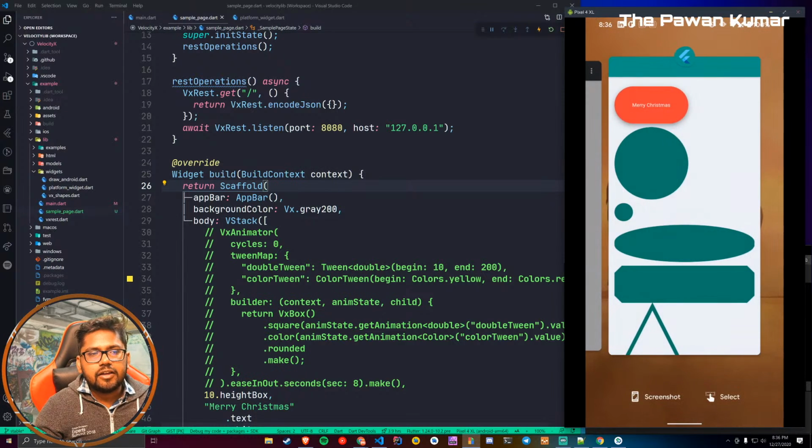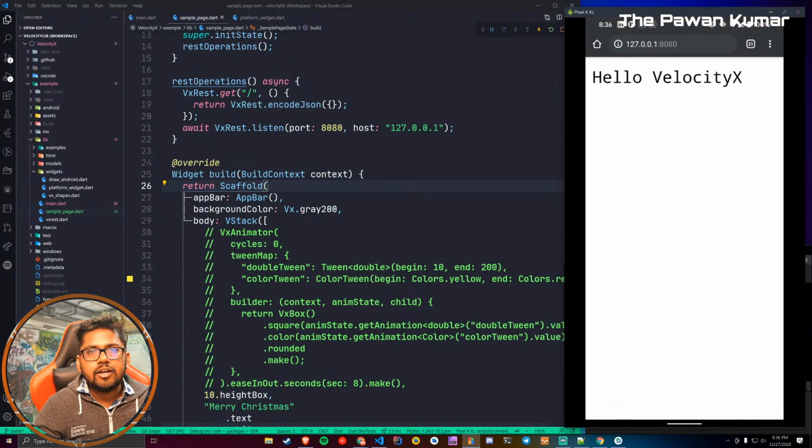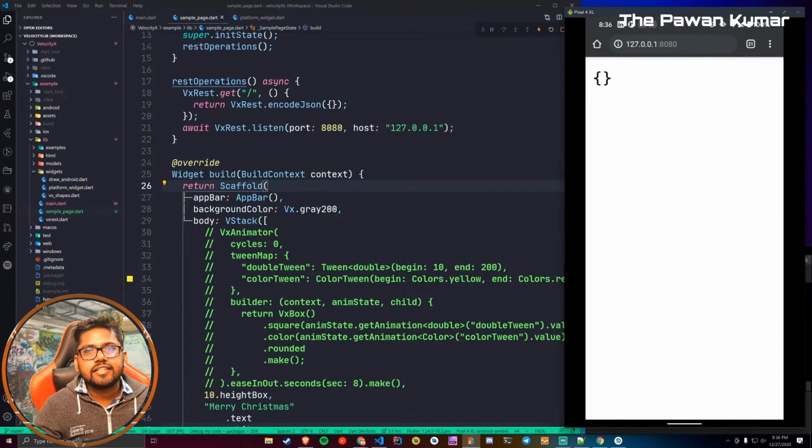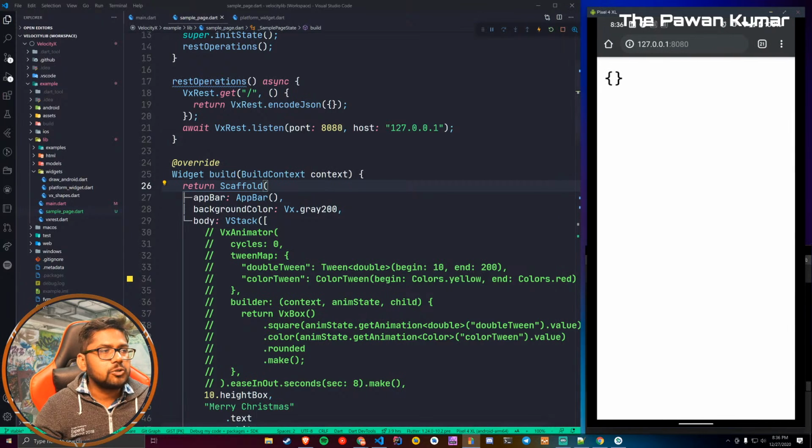Someone asked me if we can use a file or not, right? That's what the question was. You can see the JSON over here, blank JSON, which we wanted to show.